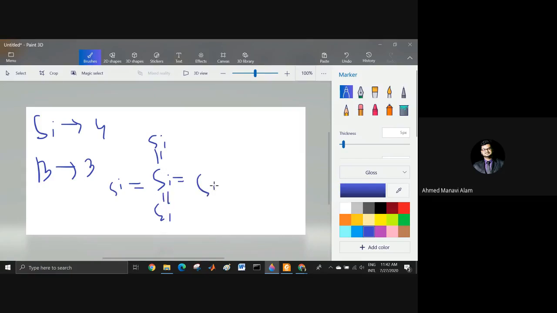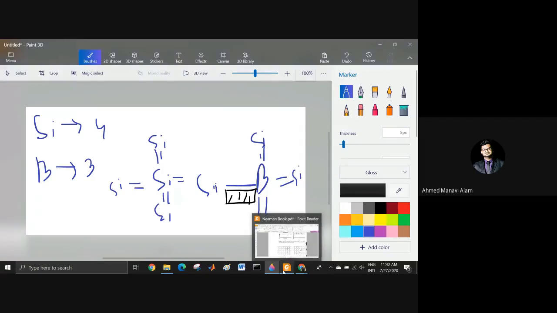Now whenever boron is added in the silicon crystal, boron has 3 valence electrons. That means it will create 3 covalent bonds. And here it can't form a bond. That means there is no bond here.